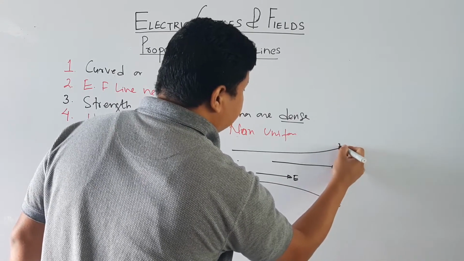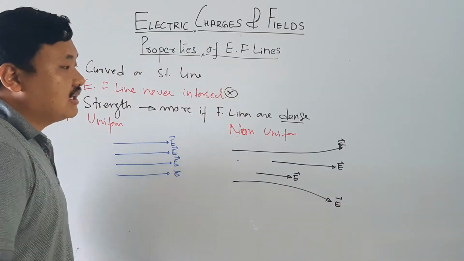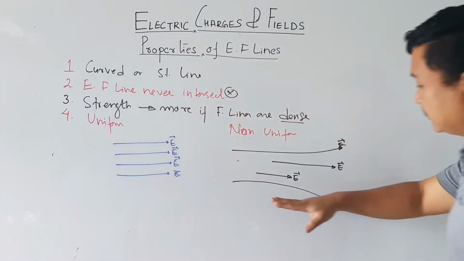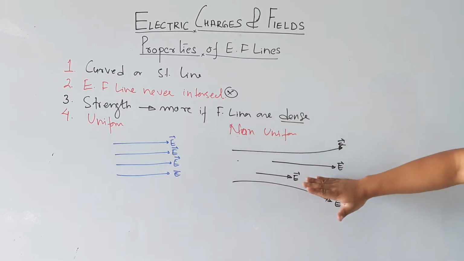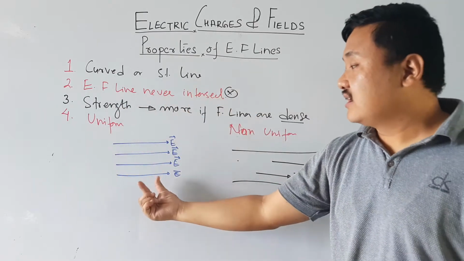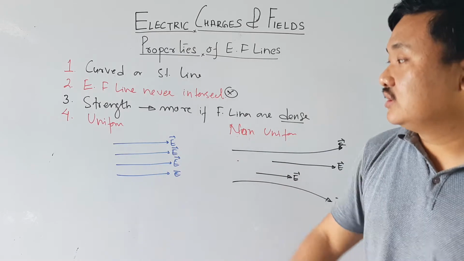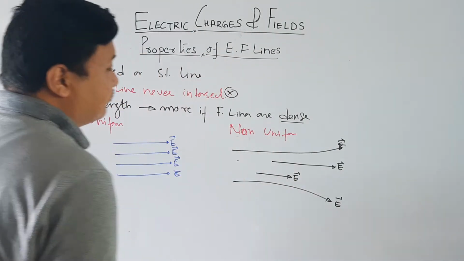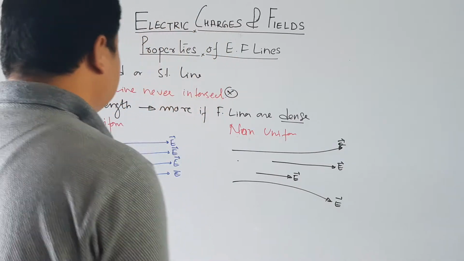E vector, in fact E vector and vector. If you see here, some is going above, some is going downward, some are very long, some are very short. So this is non-uniform. But here all are uniform, all are same length, same direction, okay, same separation. So uniform is this, non-uniform is this one. Uniform and non-uniform electric field.